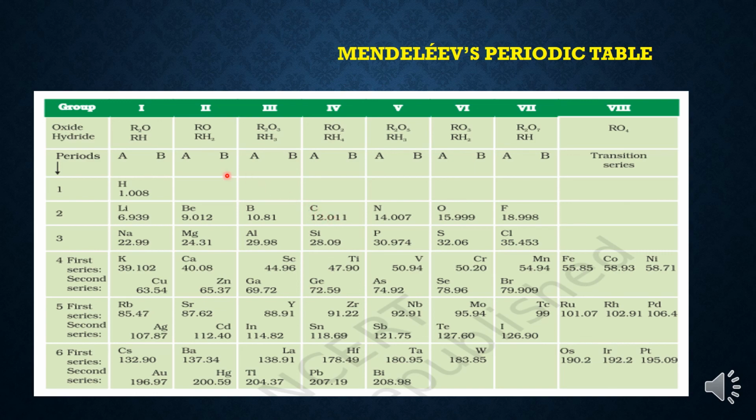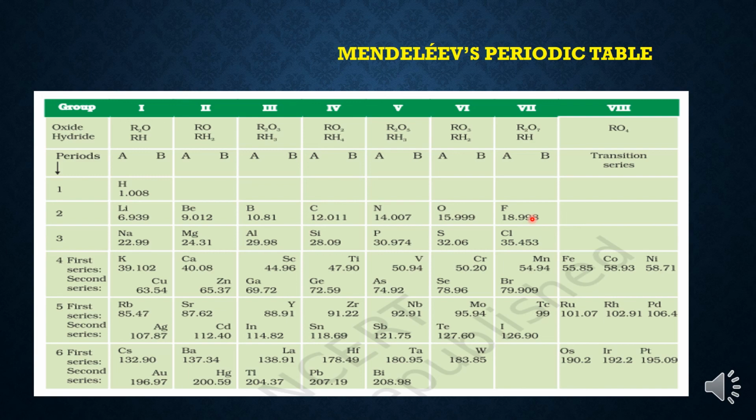So, children, when he started matching the hydrides and oxides of the elements, he started pinning these elements on the wall. And after pinning, he realized that he is arranging elements in the increasing order of their atomic masses. As you can see, when I am moving from lithium to fluorine, the atomic mass is gradually increasing.